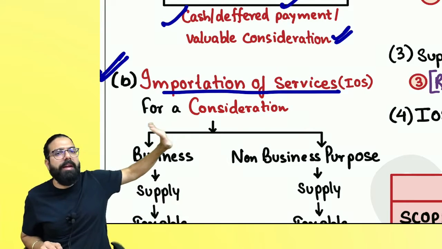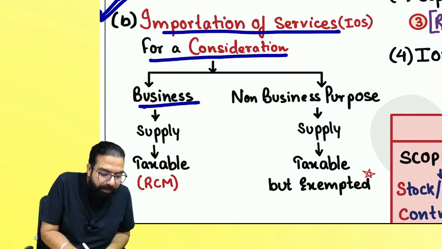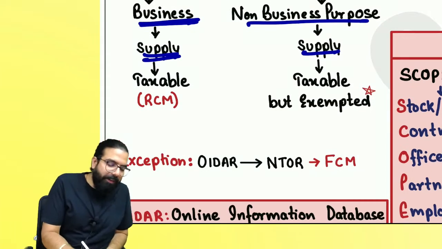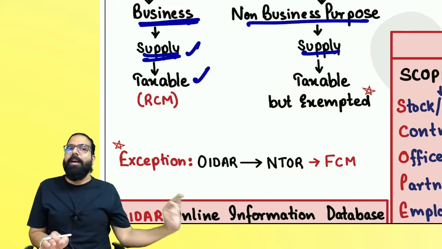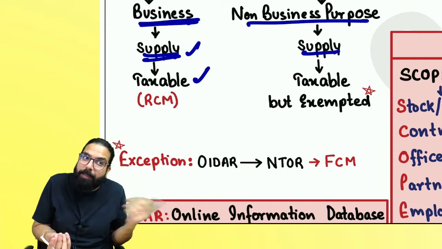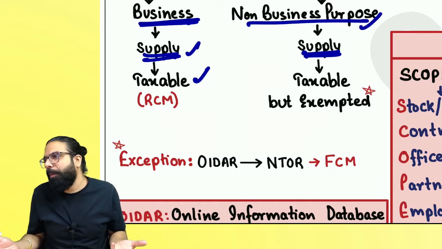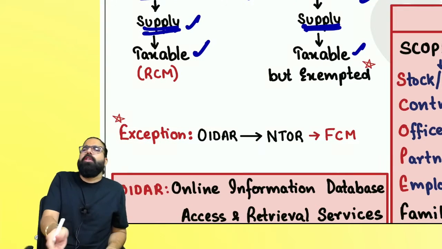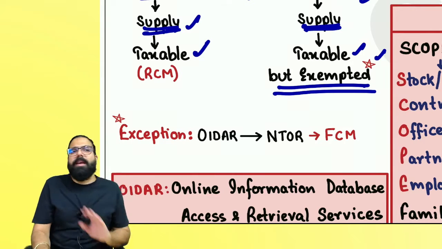Remember one thing, importation of service for a consideration, whether for business purpose or non-business purpose, is a supply. But in the business purpose case, always remember the business entity will be liable to pay tax under RCM, and will take registration and pay the GST under RCM. But in case of non-business purpose, non-business people will not take registration and pay the GST. Hence the government told, although it was taxable, we are exempting. Remember one thing, this exemption will not apply.